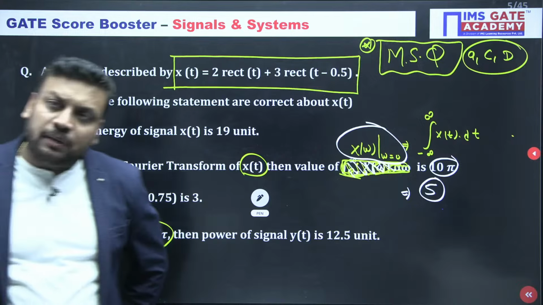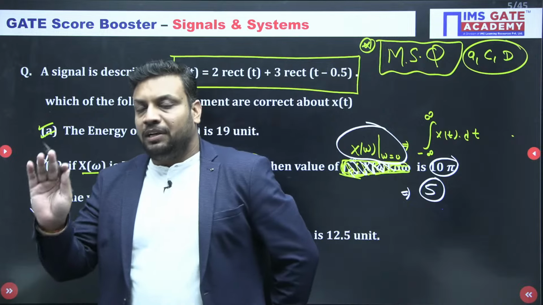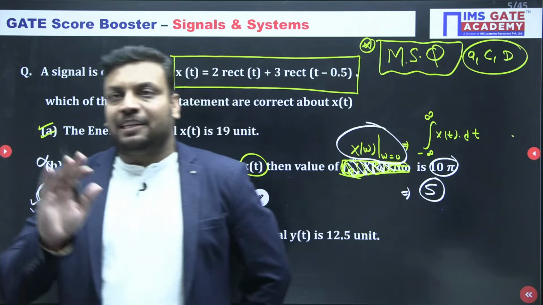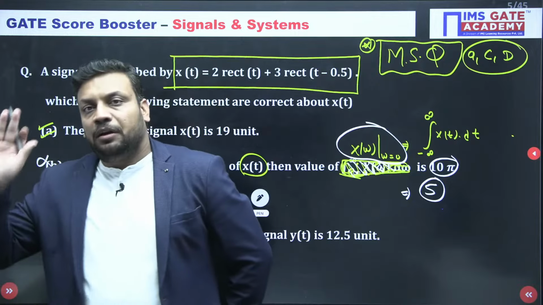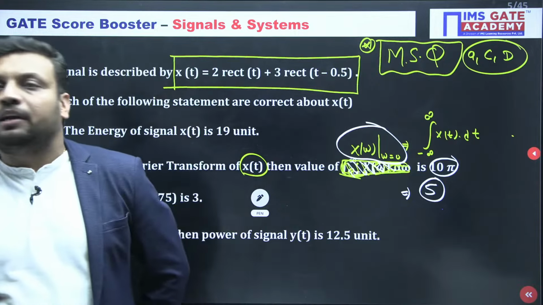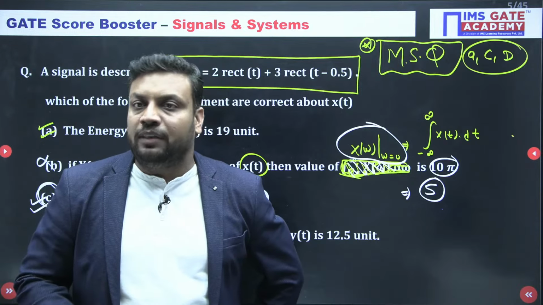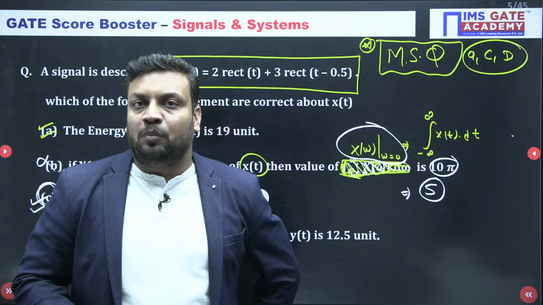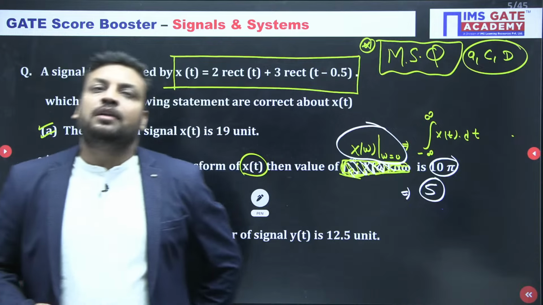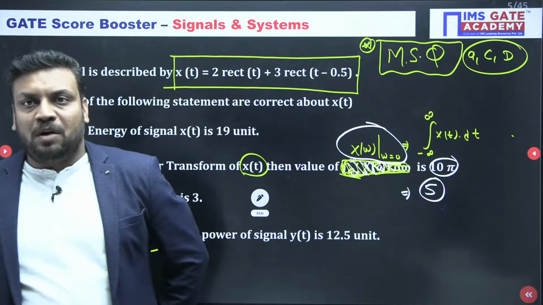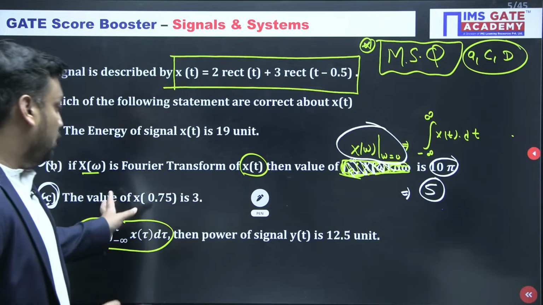If you know something about signals and systems, and if you revise your concepts, then in today's session you will really enjoy. And I expect a true attempt from your side. You need to give your 100% sincere attempt, so that you can self-evaluate how confident you are in signals and systems, and how much you deserve to secure marks in GATE as far as the signals and systems subject is concerned. Okay, so now I am going for the next, guys.